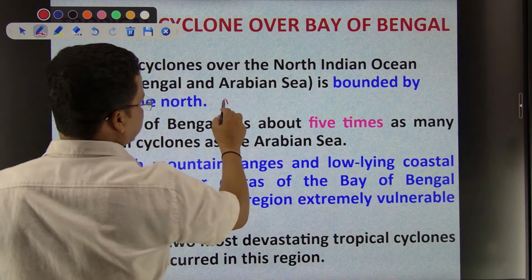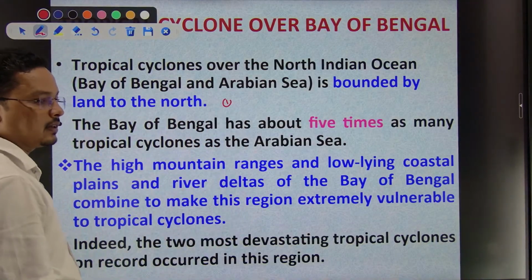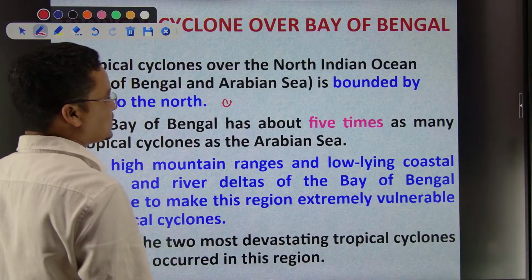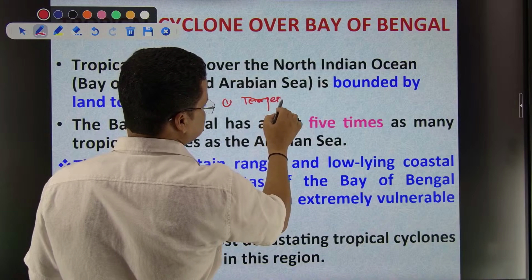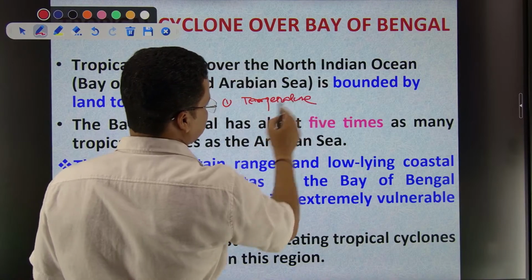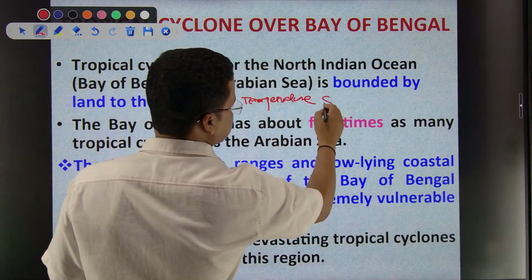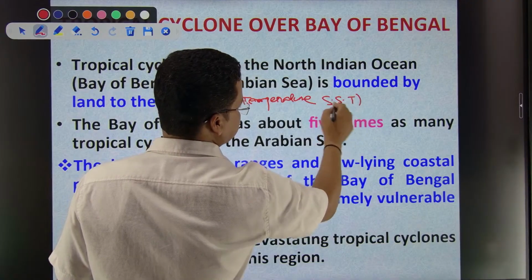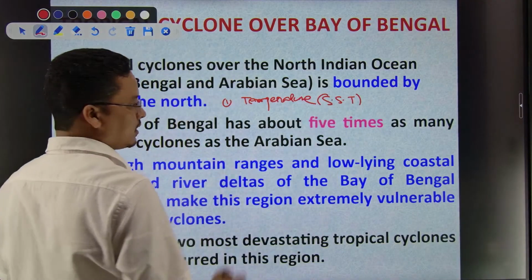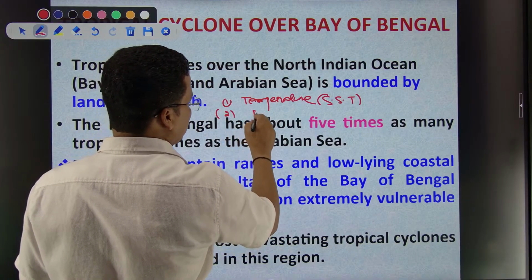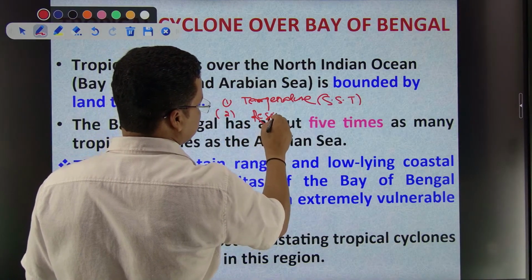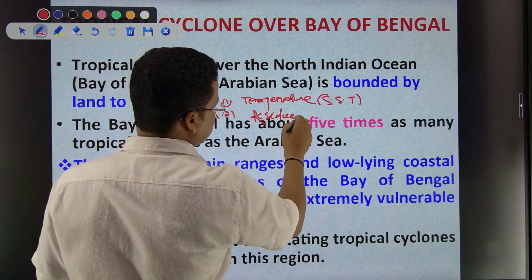Point 1: why the Bay of Bengal? Because the temperature of the Bay of Bengal is high, that is, the sea surface temperature. Another point is the residue of typhoons.